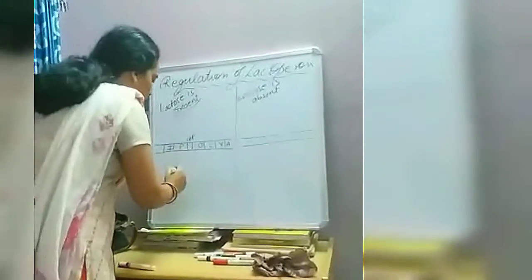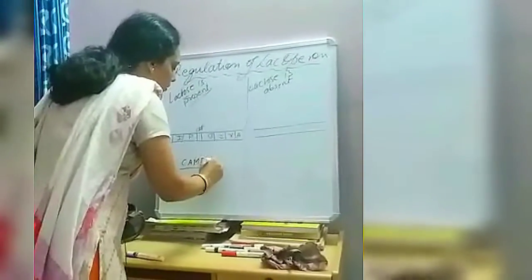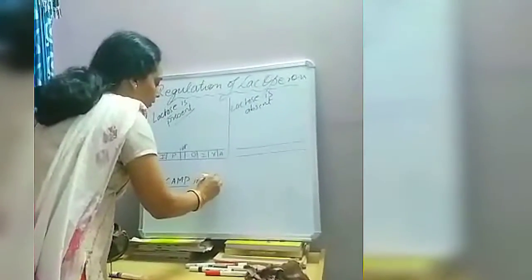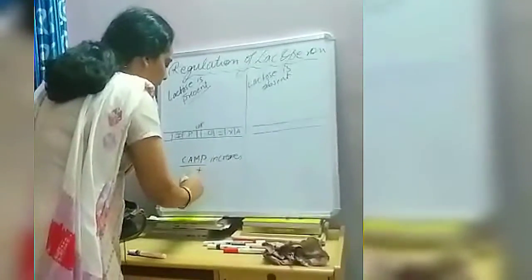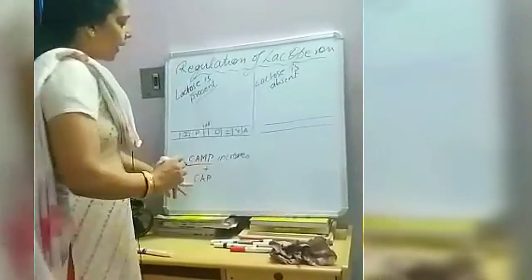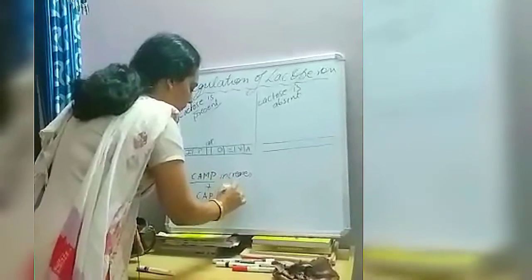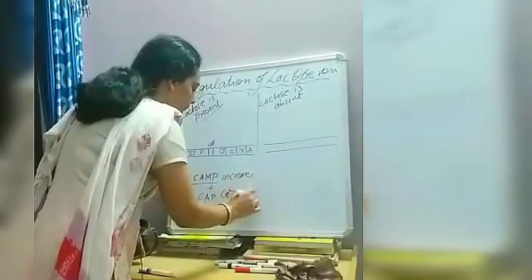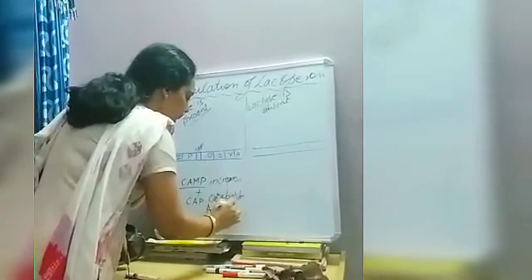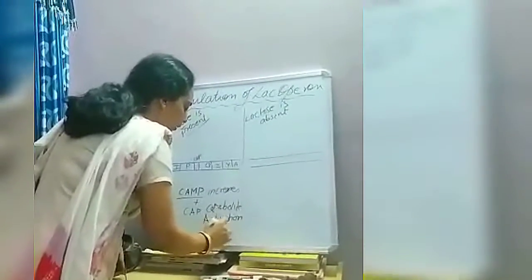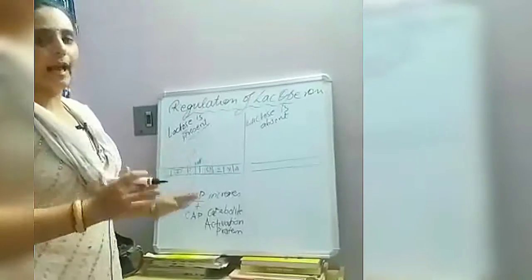the concentration of cyclic AMP increases, which combines with a protein called catabolite activation protein, and forms a complex called cyclic AMP CAP complex.